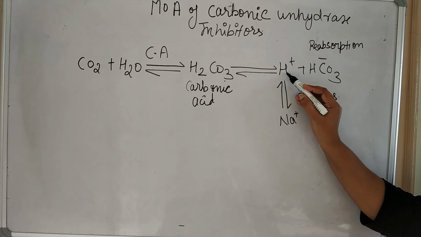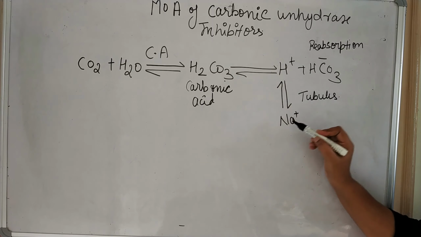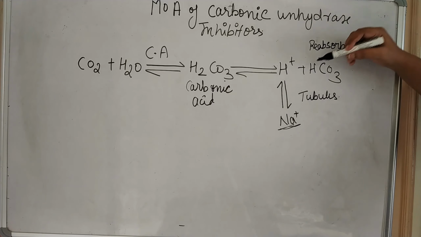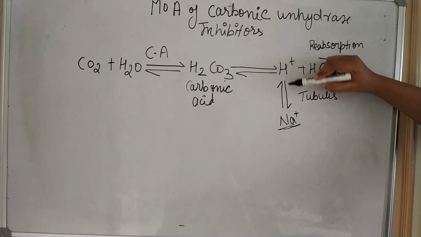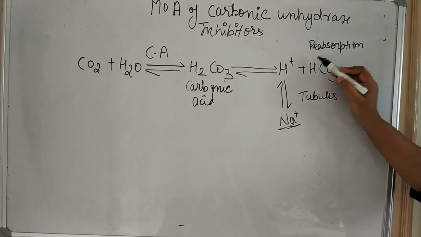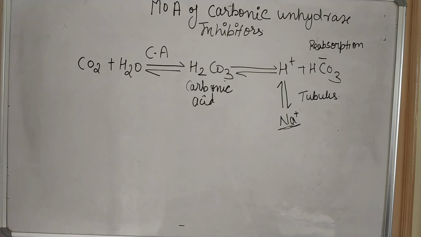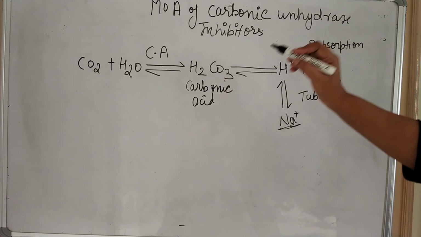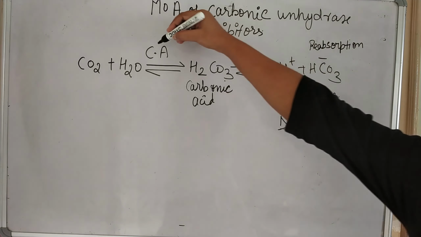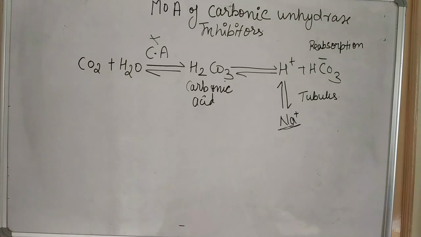These H plus ions which are liberated are exchanged with sodium ion inside the tubules. Means inside the tubule, the water will enter and the sodium will be liberated. And this bicarbonate ion is reabsorbed in the body. So this is the normal procedure when no diuretic is there. So what is the mechanism for carbonic anhydrase inhibitor? It will inhibit this enzyme.